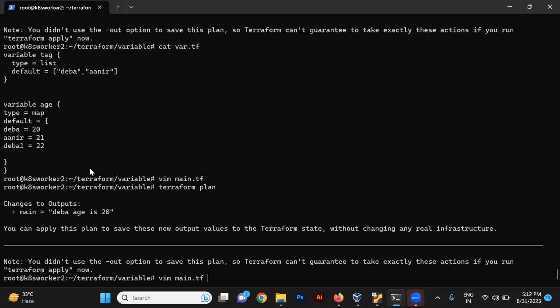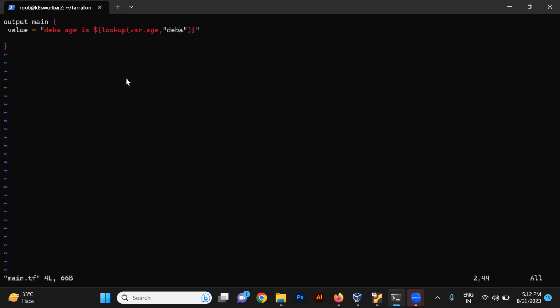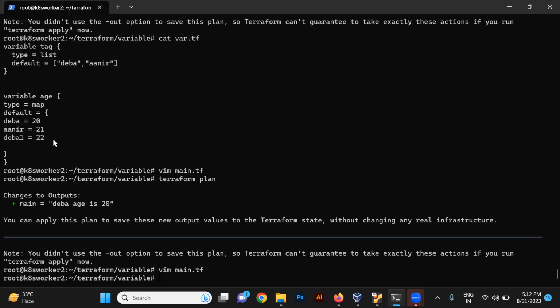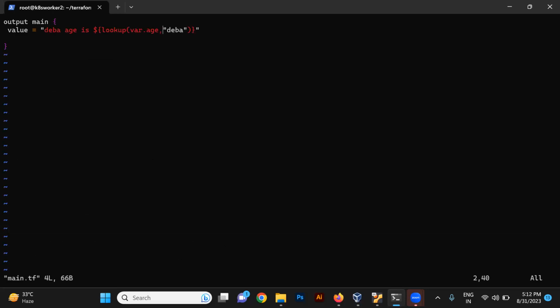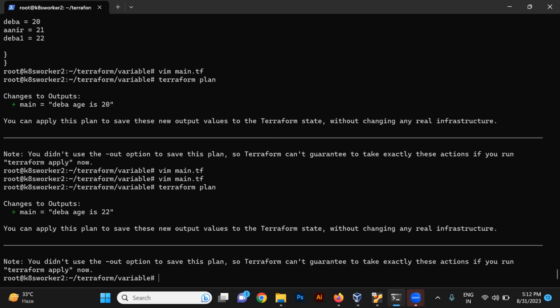But now suppose there are a lot of variables, a lot of names. Right now we have only three to four names here. For a second name, we need to change inside name.tf again. Suppose we have changed this one to deba1, and if we run this, we will get deba age 22.